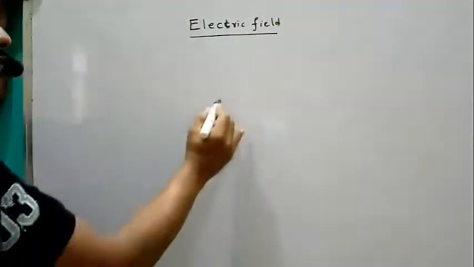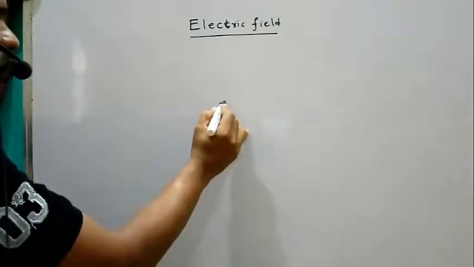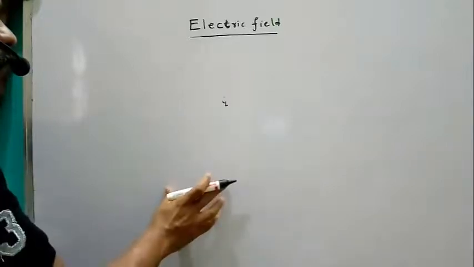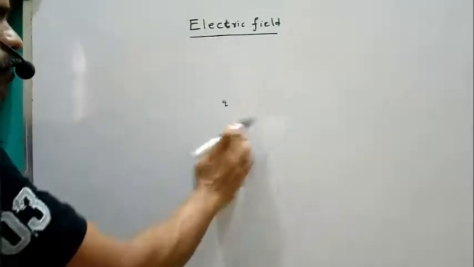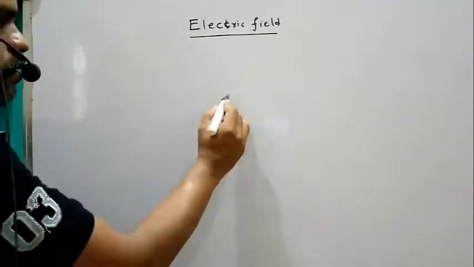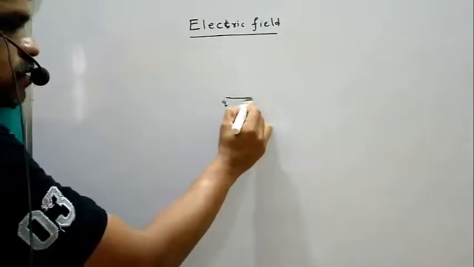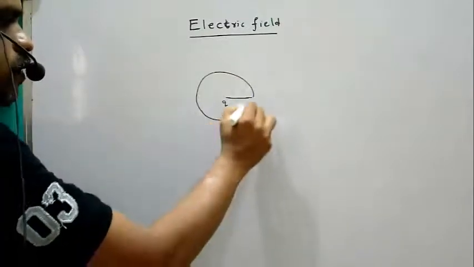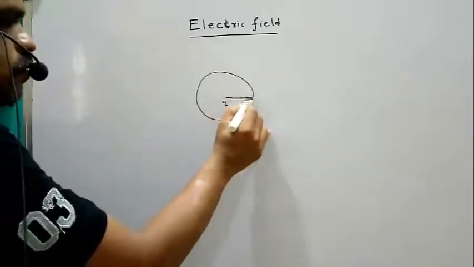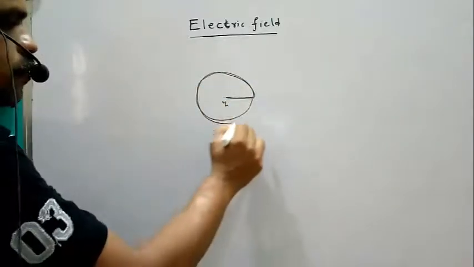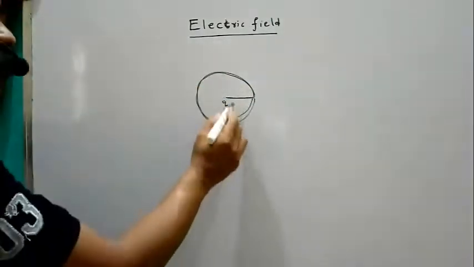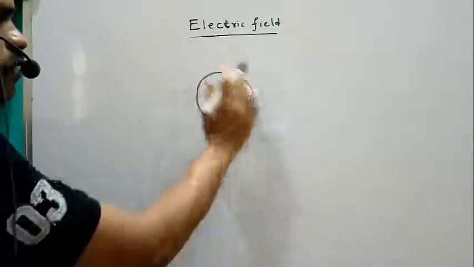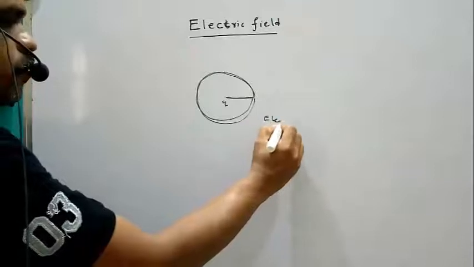Field is there. Due to a charged particle or a charged body, the effective field, that means the charge influences the field. For example, this is a charge Q, this is the influenced space by this charge. So this total space is called electric field.